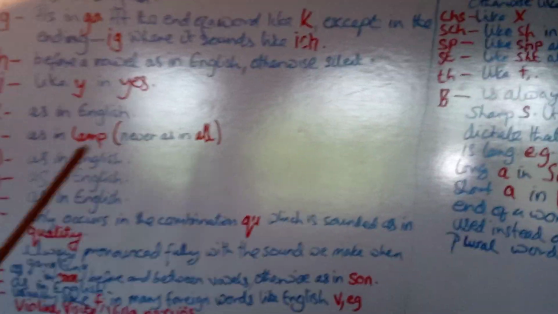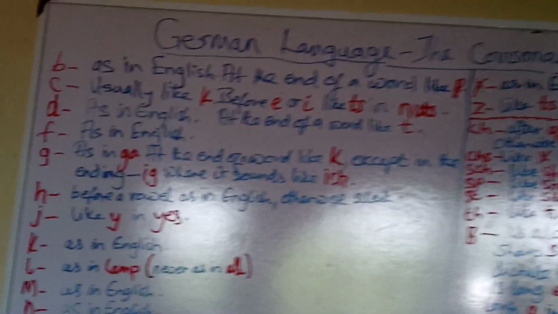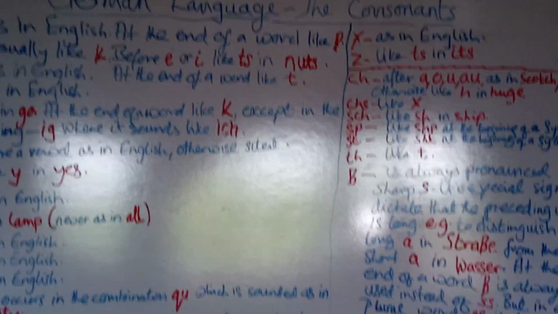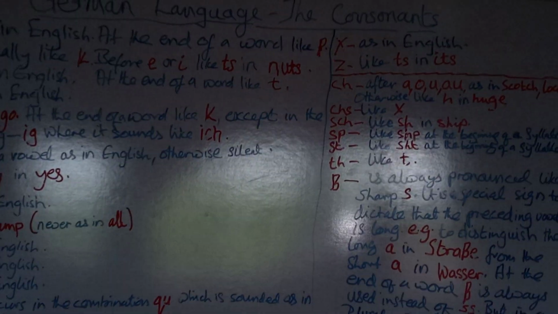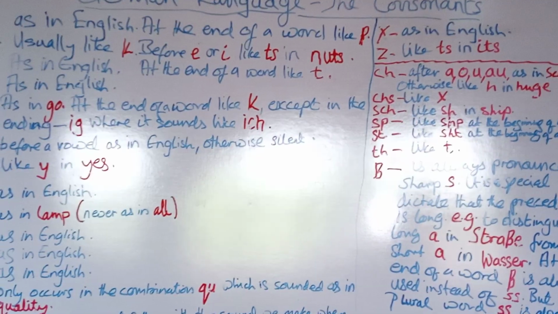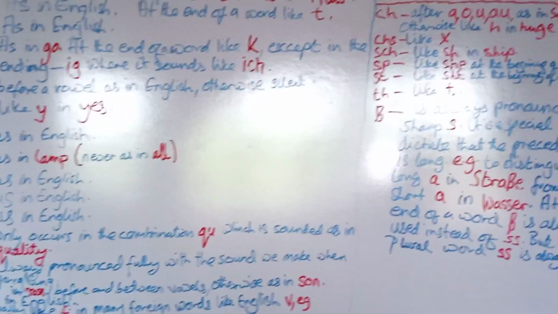Now, we have treated the alphabet, we treated the vowels. Today we have treated consonants. I want you to go back to all these lessons we have treated. Check them, revise them very well.